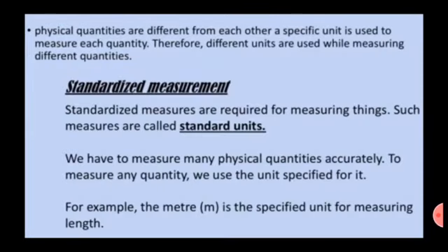Physical quantities are different from each other. A specific unit is used to measure each quantity. Therefore, different units are used while measuring different quantities. Standardized measures are required for measuring things. Such measures are called standard units. We have to measure many physical quantities accurately. To measure any quantity, we use the unit specified for it. For example, the meter, m, is the specified unit for measuring length.